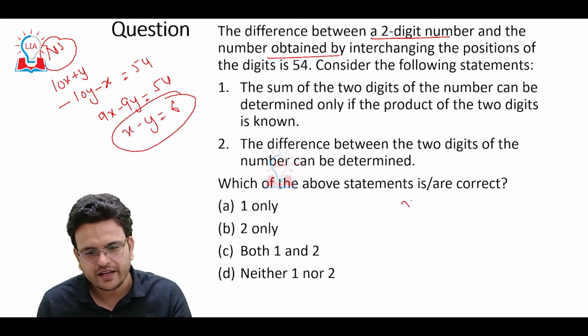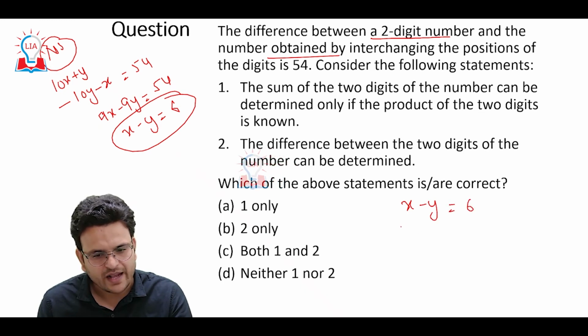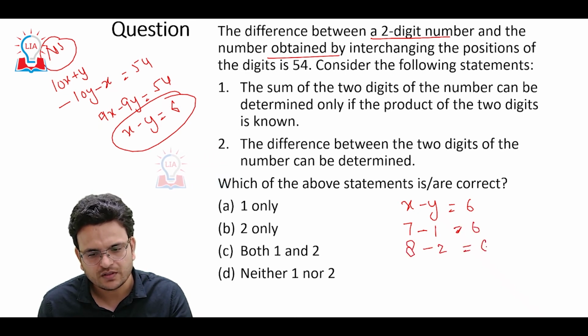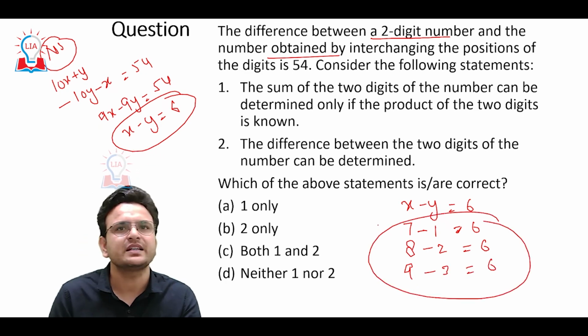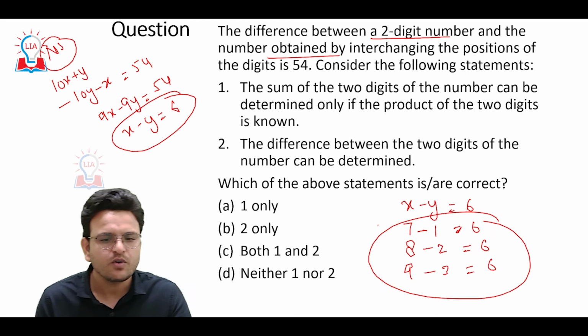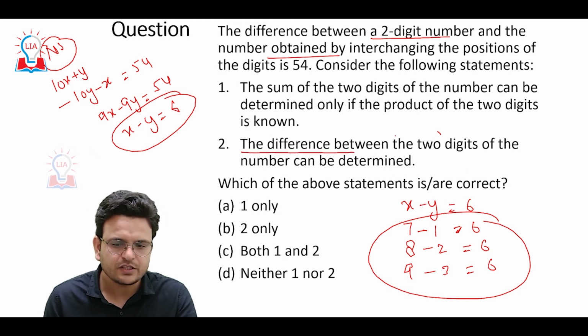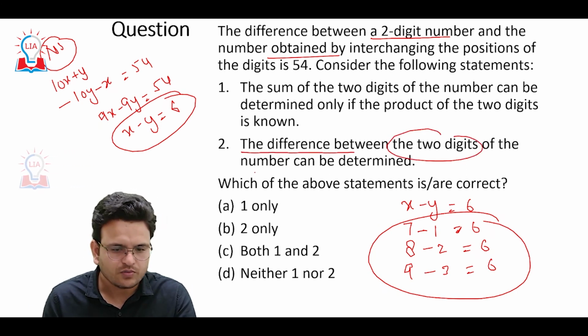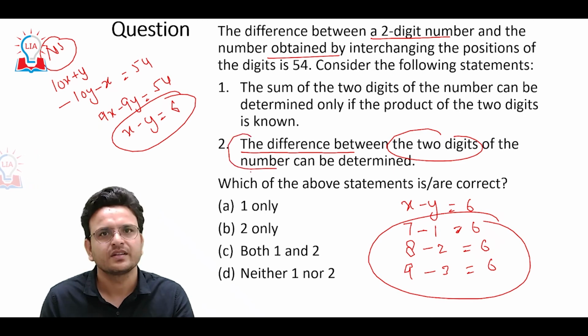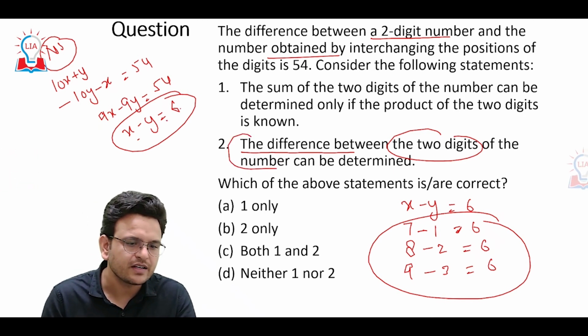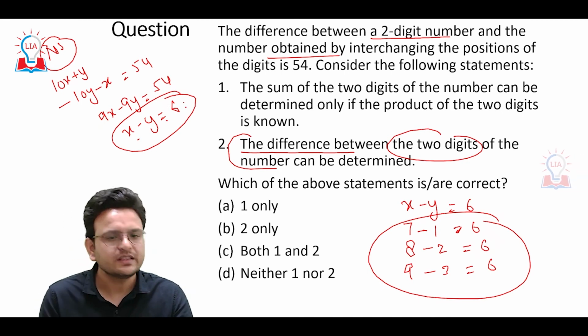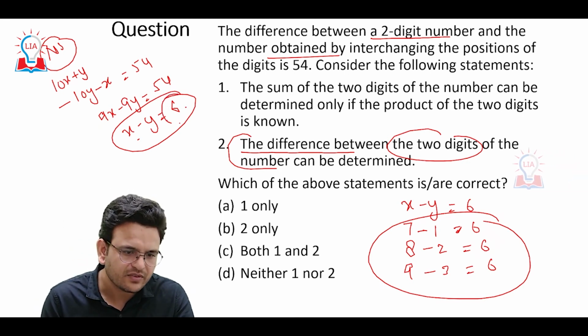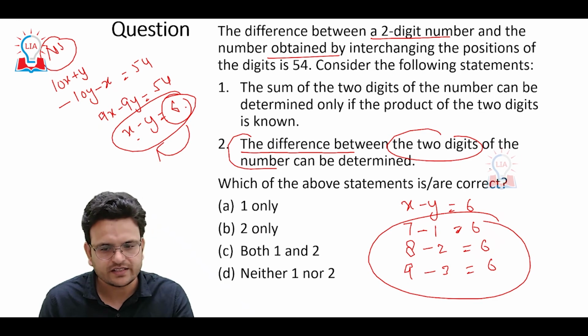Now here we know x minus y is 6. So x can be 7, y can be 1. x can be 8, y can be 2. x can be 9 and y can be 3. These are the possible pairs we can make in this particular question. The difference of the digits can be determined. Yes, in this question we know x minus y is definitely 6. So the second statement is definitely correct.